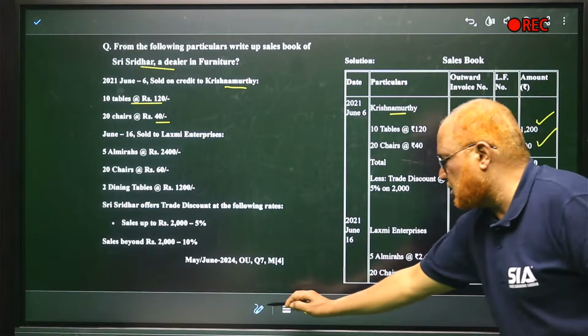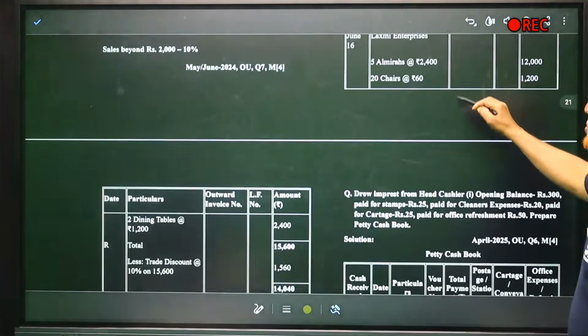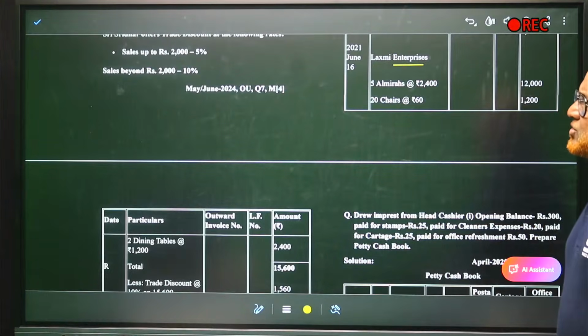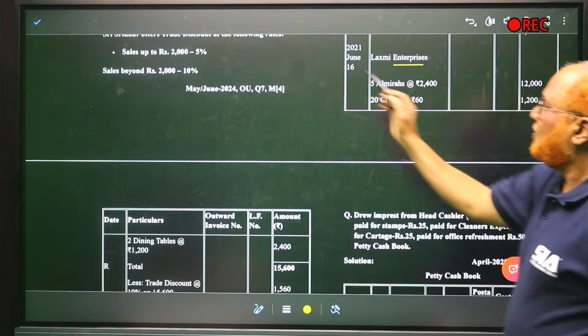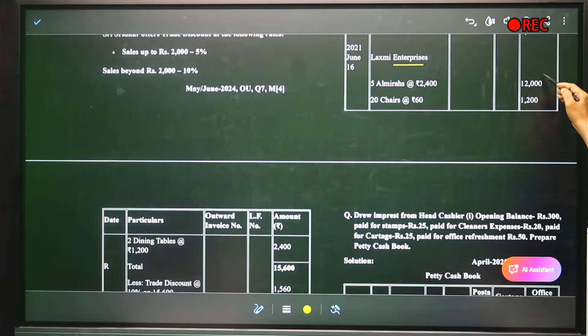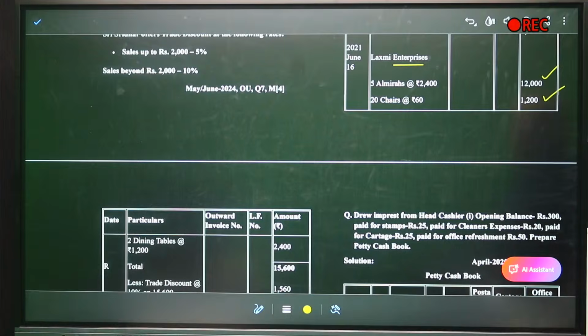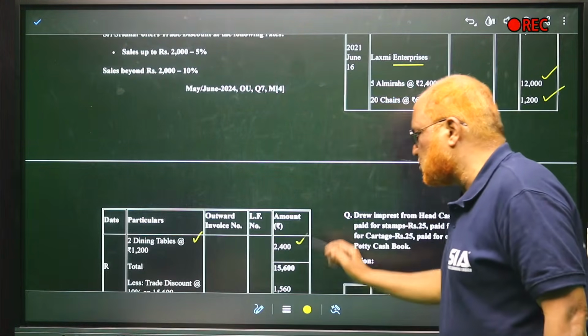Now see, Lakshmi Enterprises. What we have sold to Lakshmi Enterprises, 5 almirahs. It is given in the problem. 5 almirahs at 2400, it comes to 12,000. 20 chairs at 60, 1200. Then 2 dining tables at 1200, it comes to 2400.